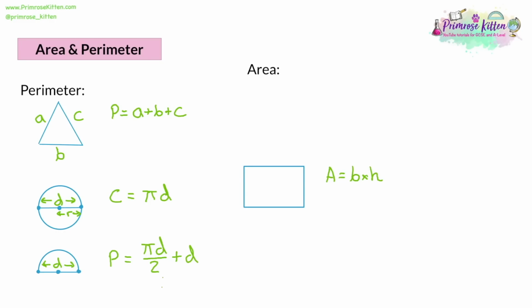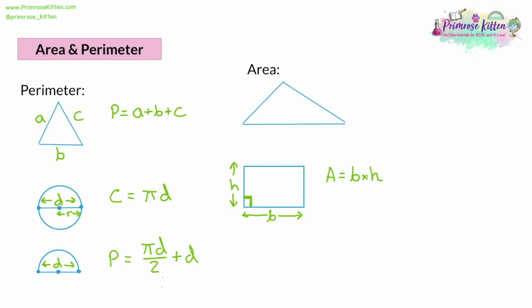So we look at a rectangle. The base is a measurement at the bottom, and the height is a measurement at the side. Now, a really important thing about base and height is that they have to be at right angles to each other. Otherwise, they're not bases and heights. And the base is not necessarily at the bottom. The base could also be at the top, because these two sides are kind of parallel and the same length. And the same thing with the height. The height could also be on the other side. So you're not limited to the bottom for the base.